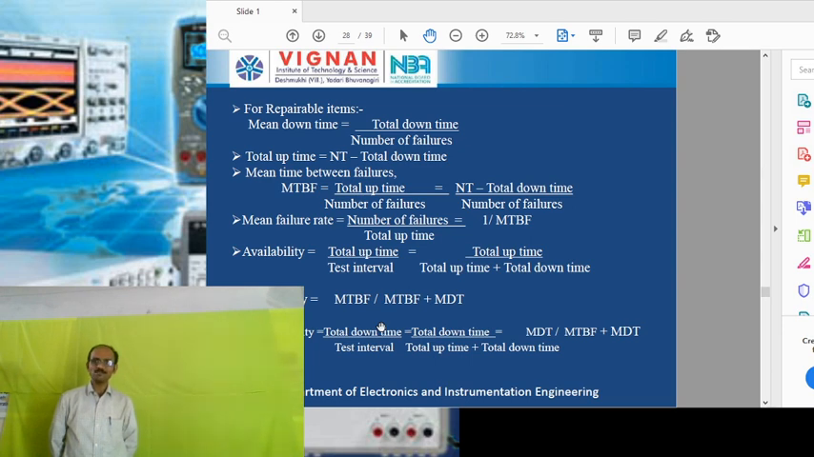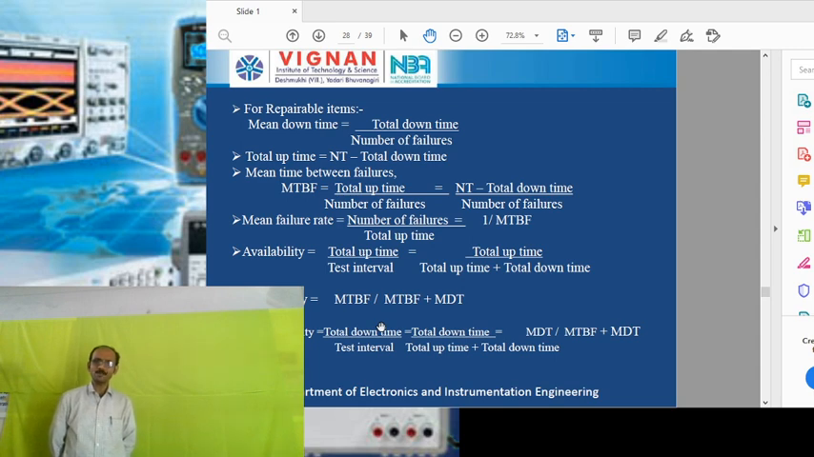The best examples for the non-repairable items are resistors and ICs, integrated circuits. All the small components which are used in our laboratories come under the category of non-repairable items. In a resistor, if any damage occurs, we cannot repair that resistor. We have to throw that resistor away and use another resistor. Similarly in the ICs, integrated circuits, also.